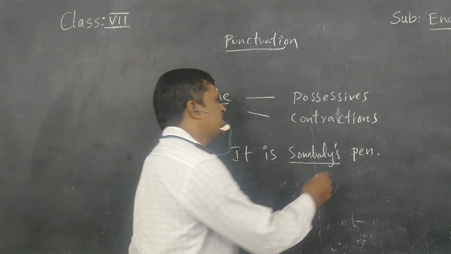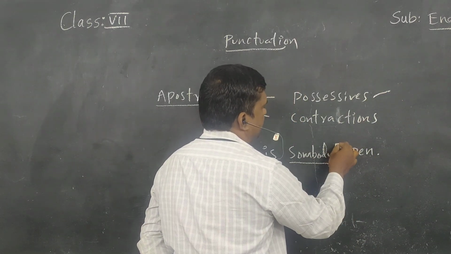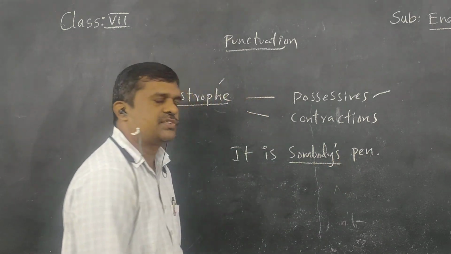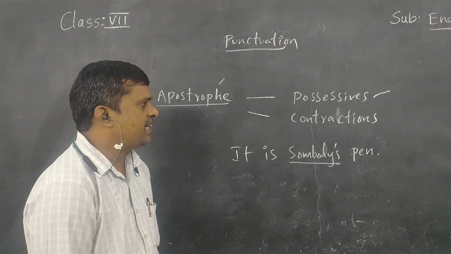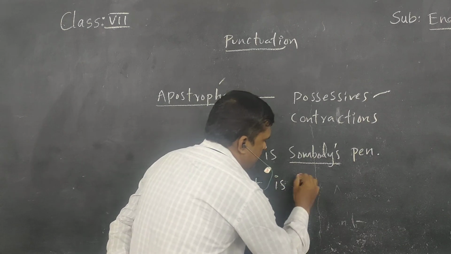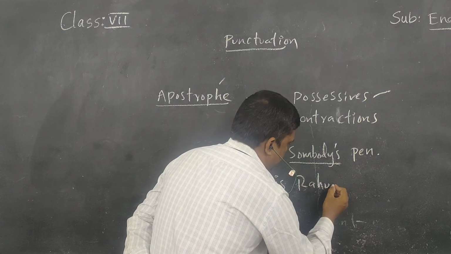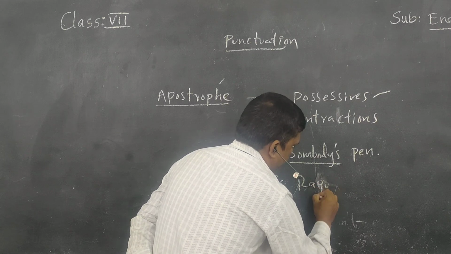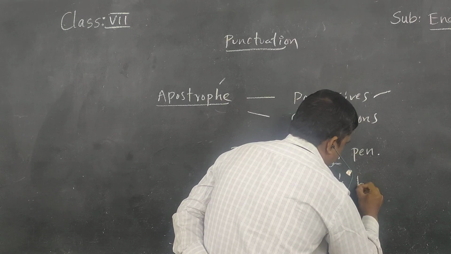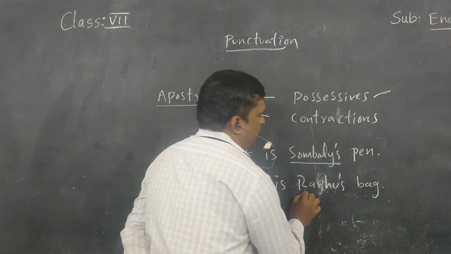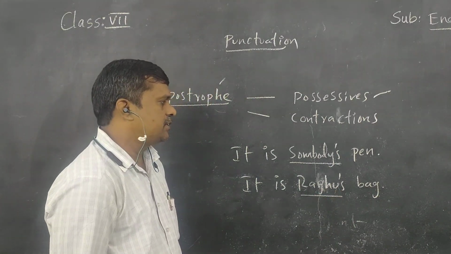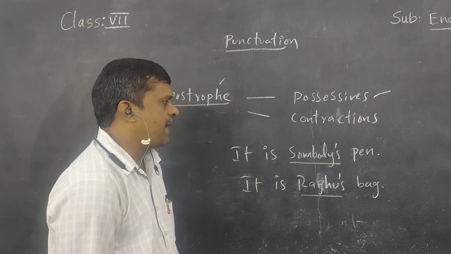Here we have used the apostrophe. Similarly, it is Raghu's bag, to show that it is the bag of Raghu.